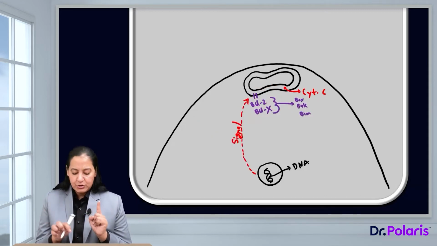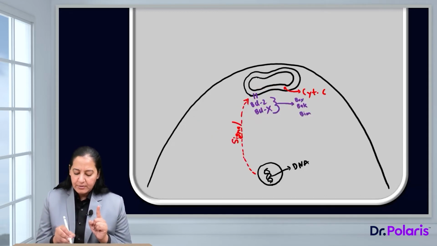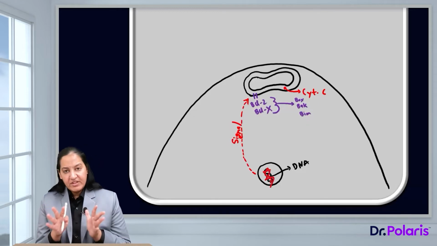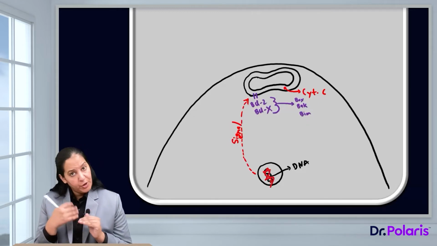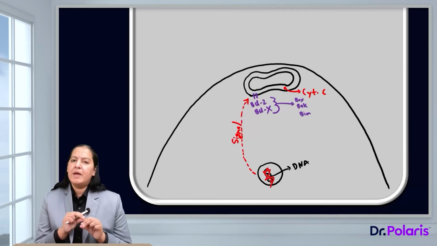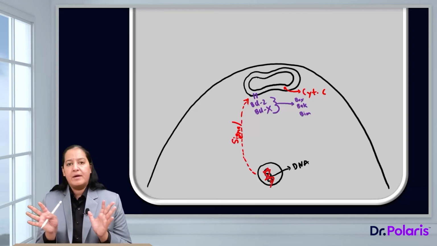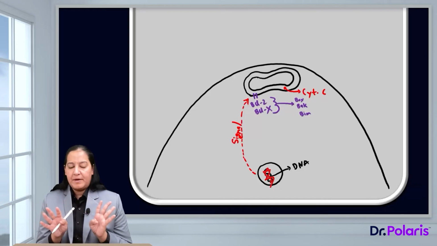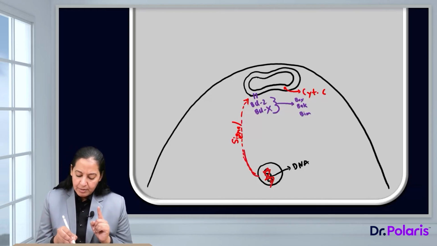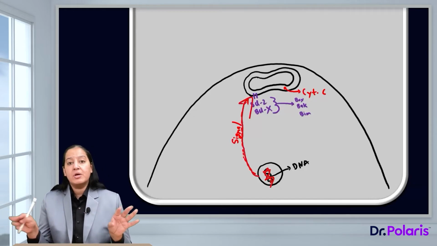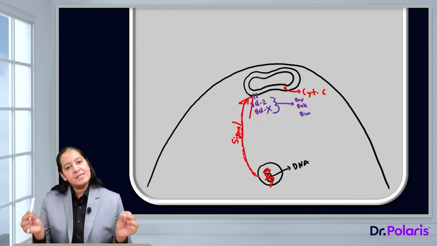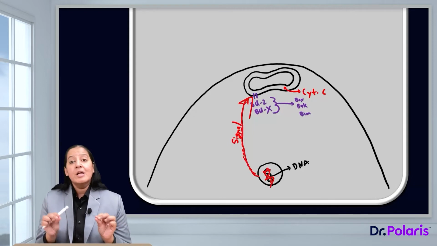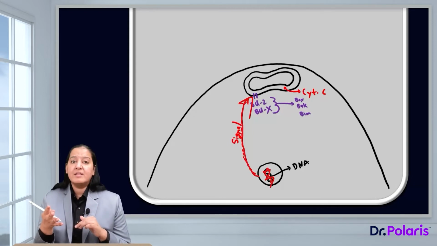Now imagine a situation where DNA got damaged. Can you see here? The DNA is damaged. P53 is a DNA repair gene. So P53 is activated and tries to repair the DNA, but the damage is beyond repair. It is extensive and cannot be repaired. So the DNA will give the signal to the mitochondria that I am damaged, commit suicide. This cell is no more required in the body since the nucleus is damaged. The DNA is signaling the mitochondria to start the process of apoptosis.